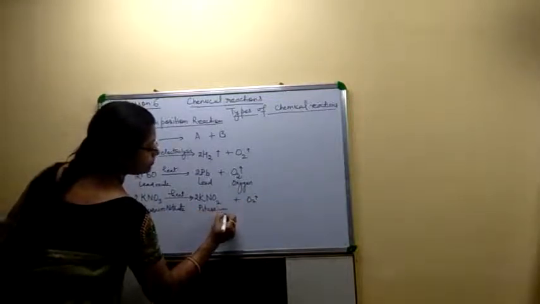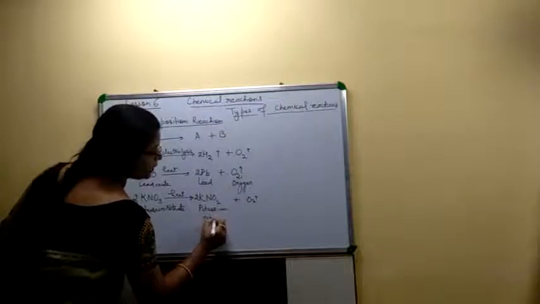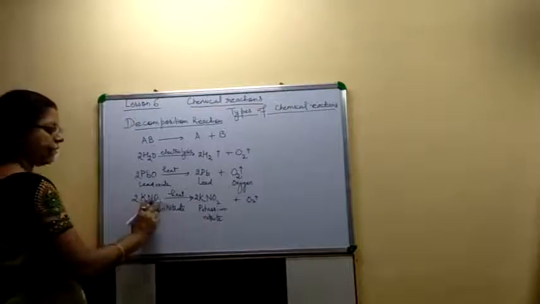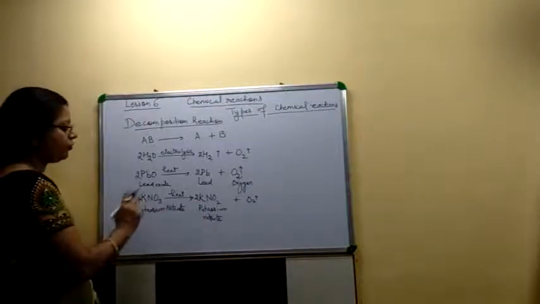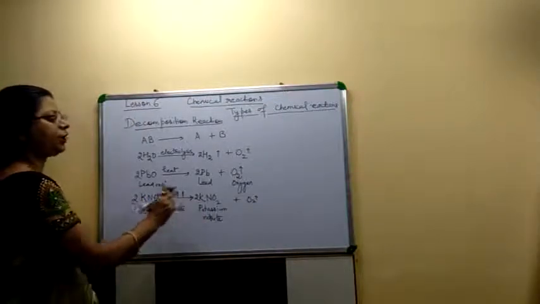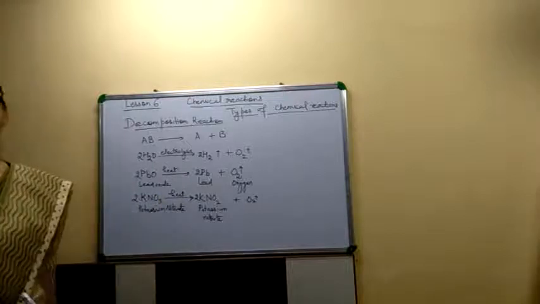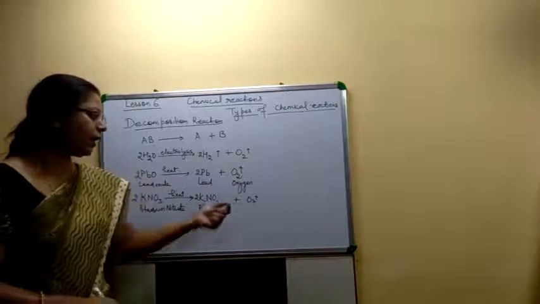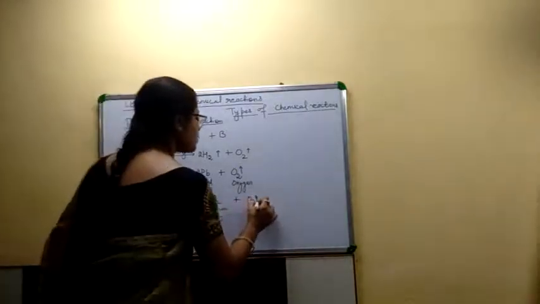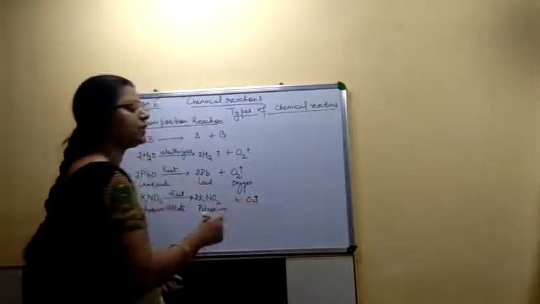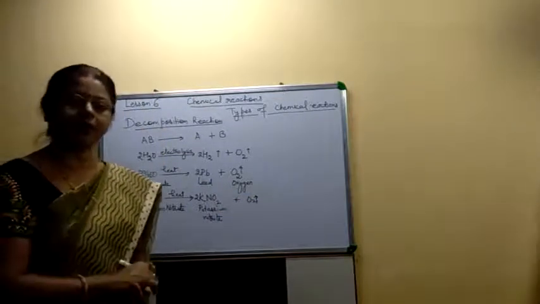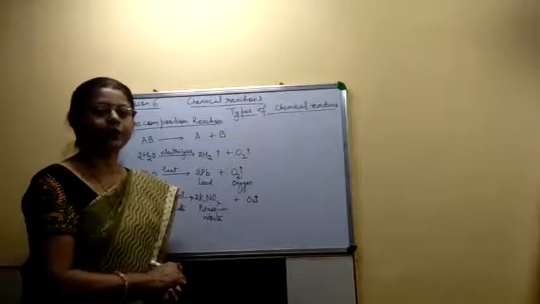Potassium nitrite, NO2, that's why nitrite; NO3, that's why nitrate. Potassium nitrate on heating breaks down into potassium nitrite and oxygen. Here these arrows indicate that these are gases. Means gases are evolving or formed during the process.